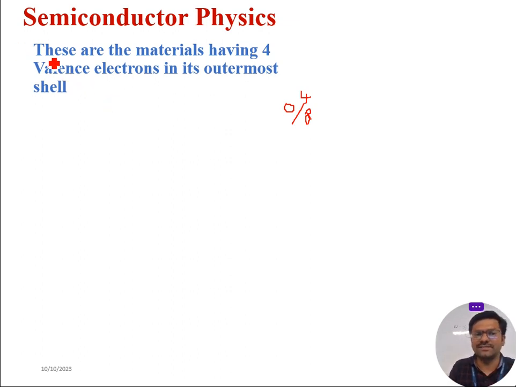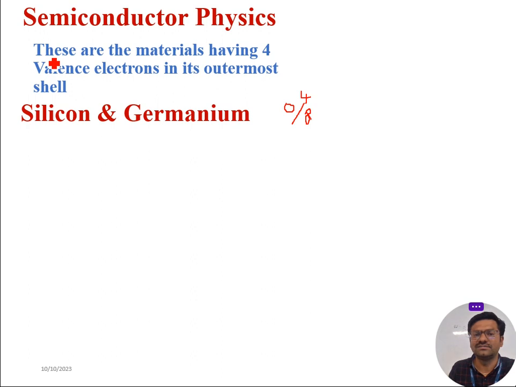So the best examples of materials having 4 valence electrons in the outermost orbit are silicon and germanium. You may ask, why can't we consider carbon as a semiconductor material?